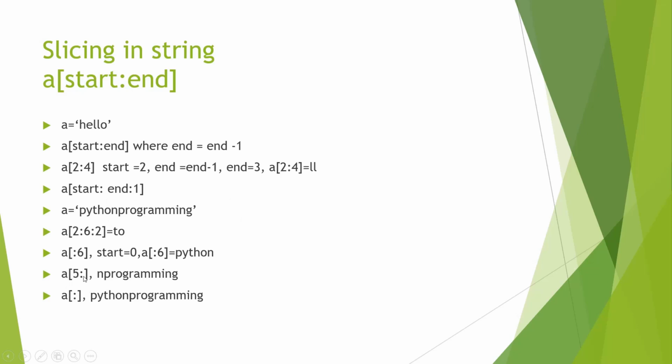Now in this syntax, the first value is present but the second value is missing. So we will start from the first value, which is 5. If we count 0, 1, 2, 3, 4, 5, we start from N. Because the second value is missing, we will go all the way to the end. Starting from N, we will slice out all the values until G. So our value will be N programming. Now if both the start value and the end value are missing, that means the starting value is 0 and the end value will be the last value. So the whole string will be picked in this answer.